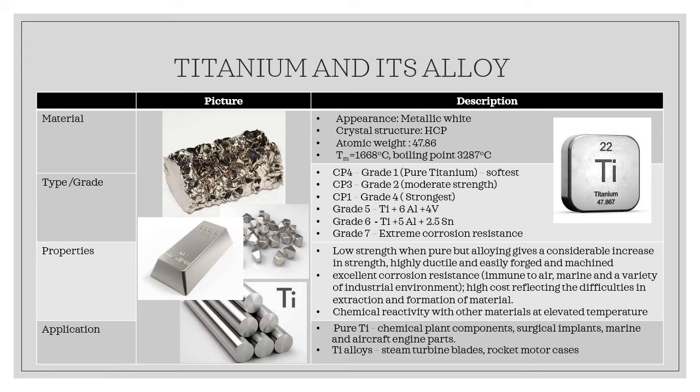The usual one is CP4, which is grade 1 and pure titanium. It is the softest among all. CP3, or known as grade 2, has moderate strength, and CP1 is actually grade 4 with the strongest strength. There are a few more grades available, such as grade 5, which is combination of titanium, aluminum, and vanadium, and grade 6, which is combination of titanium, aluminum, and cyanide.